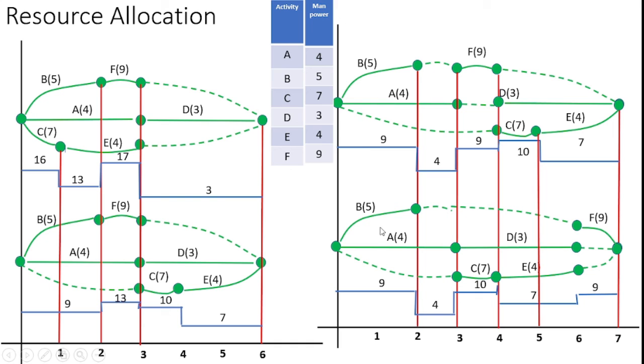From this I can get for the first 2 days the same 9, the second and the third days I can get 4 from A activity, and then the third to fourth day I can get 7 plus 3, I can get 10. After that the fourth day to fifth day I can get 4 plus 3 is equal to 7. And finally the F activity is conducted, in that I can get 9.